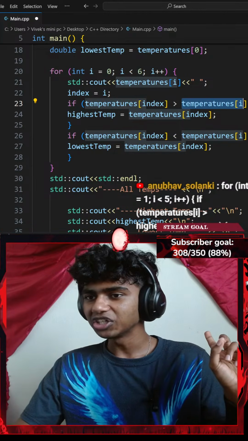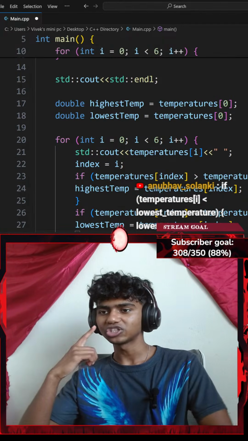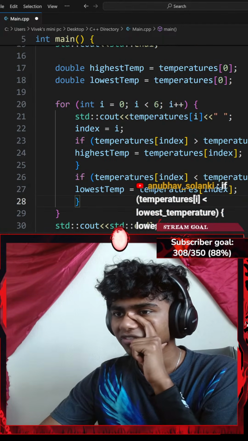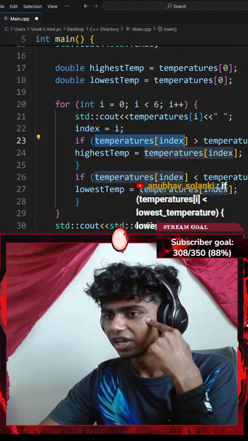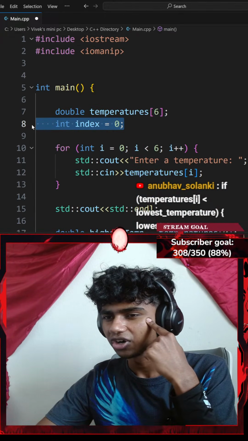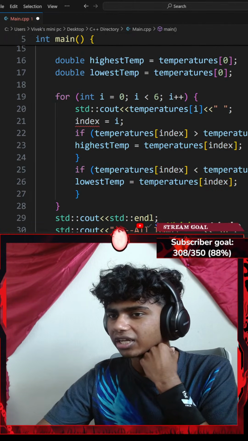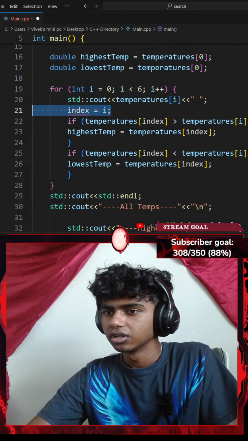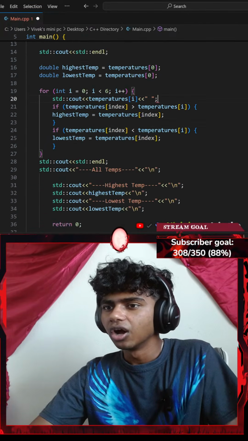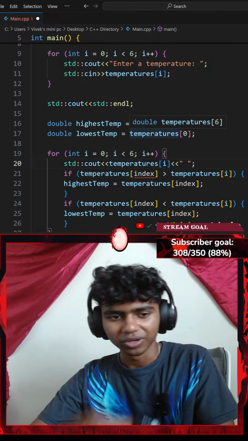Okay, guys, let me actually try figuring this out real quick. I actually kind of need to focus real quick. Okay, let's see. If temperatures at index of index, so I can go with that index of index because let me remove that index variable. Okay, I don't need that index. Let me remove that as well. Okay, now let's see. Guys, give me a sec. I won't read the chat for 3 minutes. I gotta focus real quick.